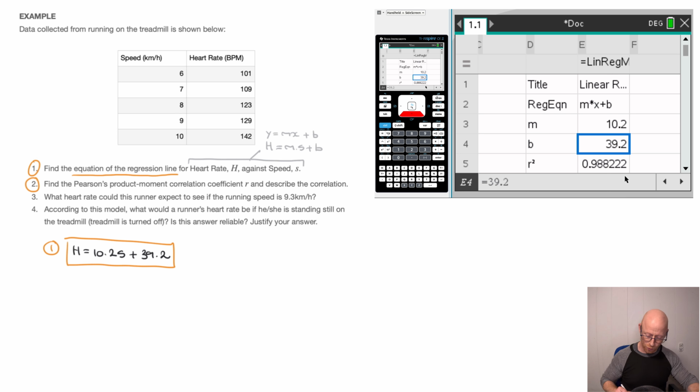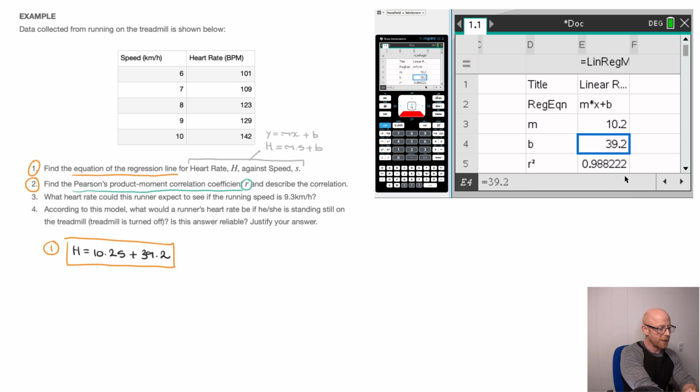Now in question 2, we're told find the Pearson's product moment correlation coefficient r and describe the correlation. Now, don't let the term Pearson's product moment correlation coefficient worry you. In this context, that's simply the name given to the correlation coefficient r that we have to find. And to find it, well, it appears on our calculator here. Indeed, once we found the regression line's equation with the TI-Nspire CX, it automatically gives us the r value.